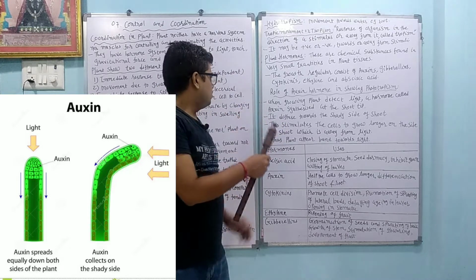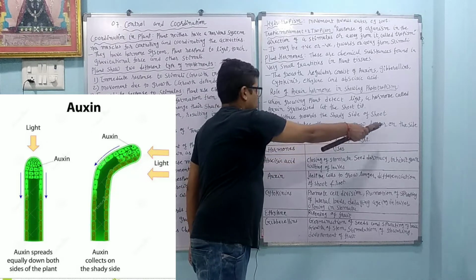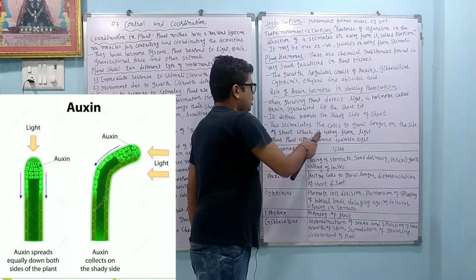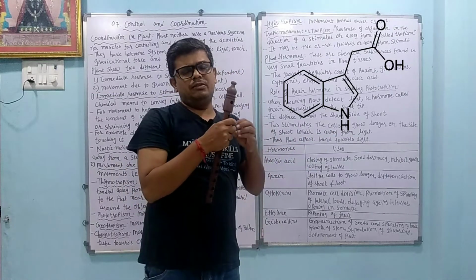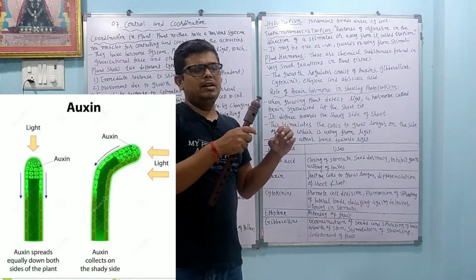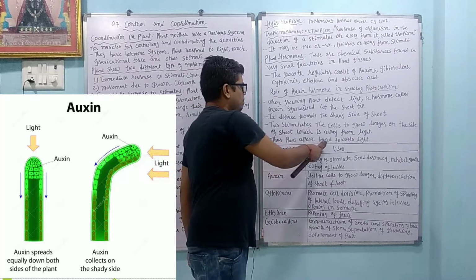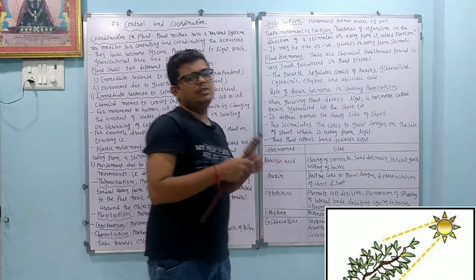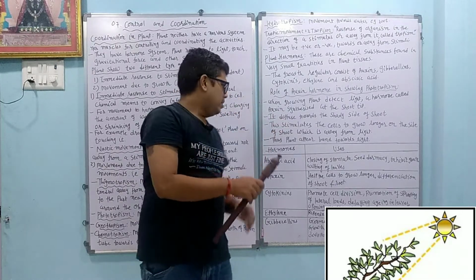This stimulates the cells to grow longer on the side of the shoot which is away from the light. So where the light is not there, at that part the plant starts growing. Thus plant appears bent towards the light, and because of that reason we find that plants are bent towards the light.